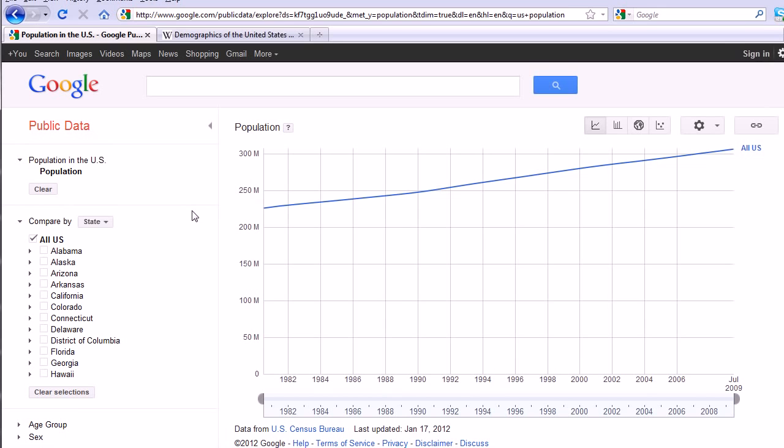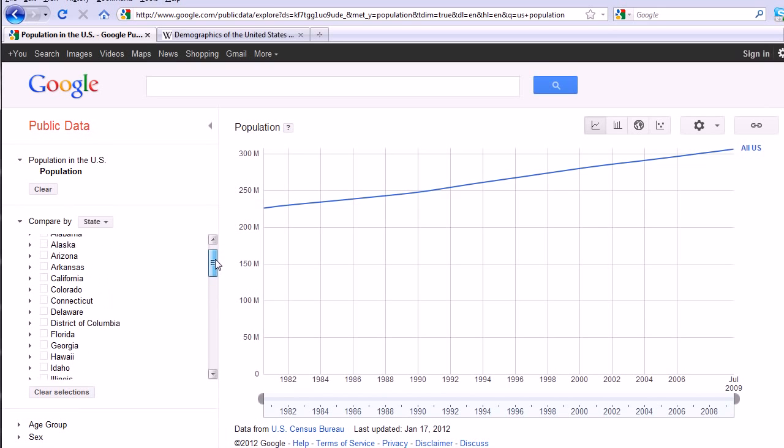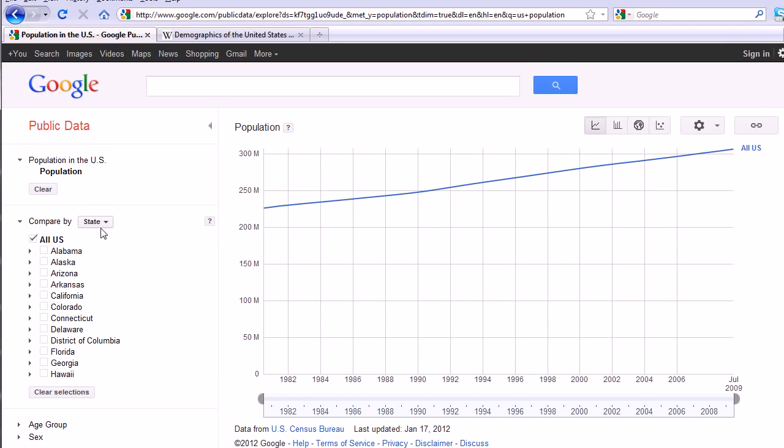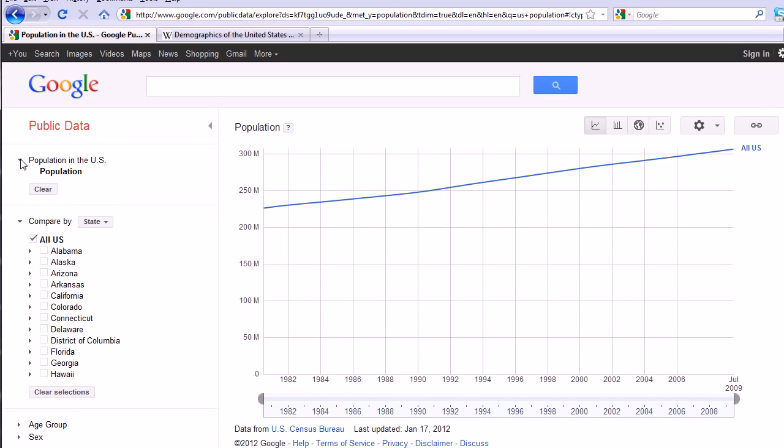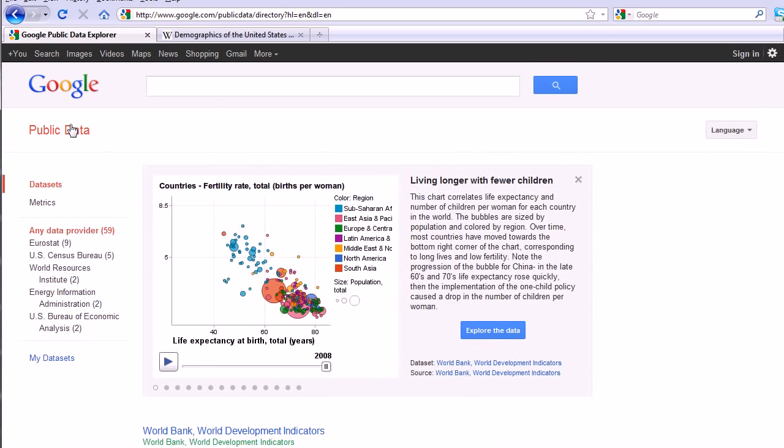If you look on the left-hand side, which you should always check because there's often useful things there, you might be able to change, for example, the U.S. here, this is within the United States. But I'm willing to bet, since we've got this public data stuff, that you could compare India versus the U.S. Okay, so this is all within the U.S. How do I navigate this? Click up there, public data.